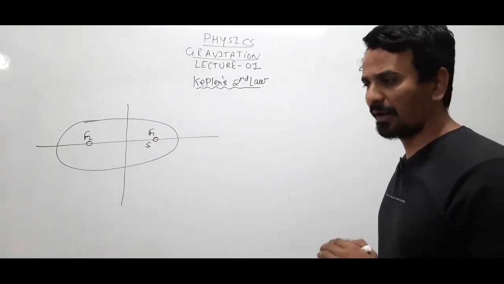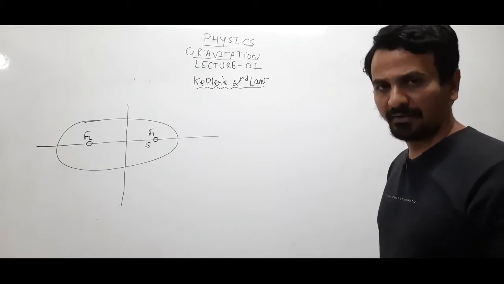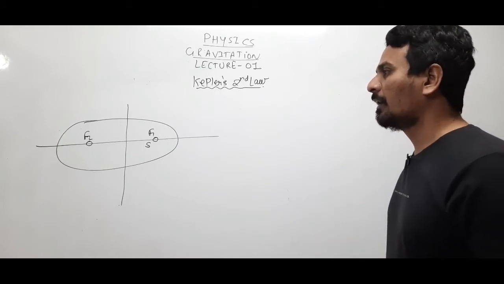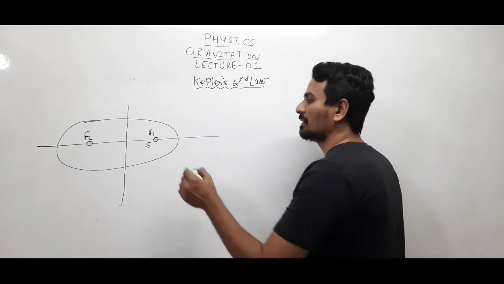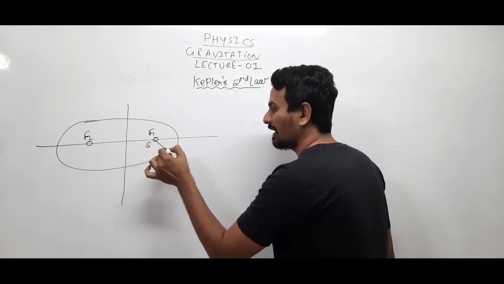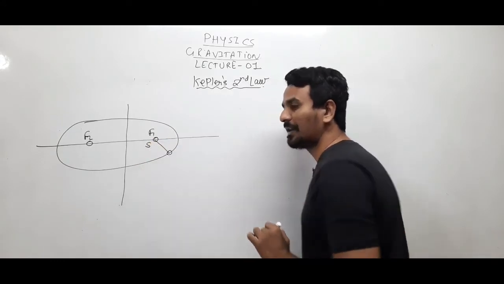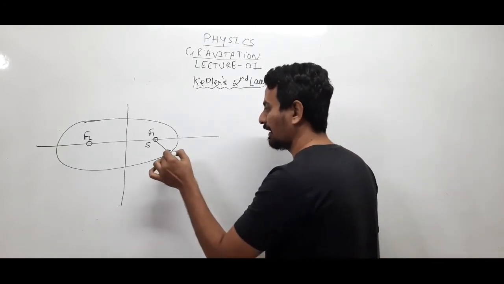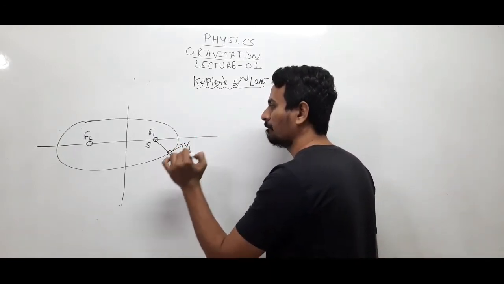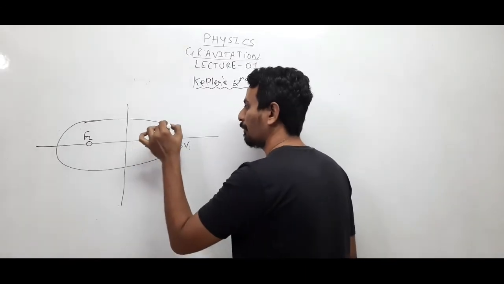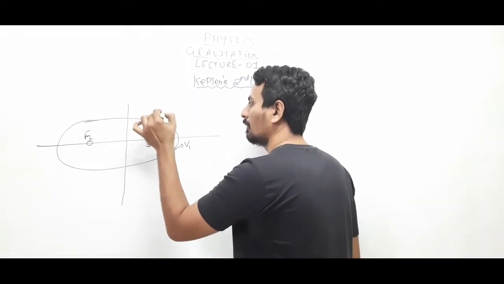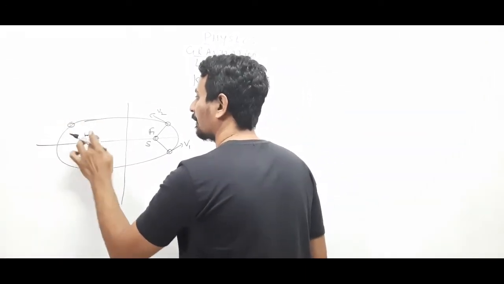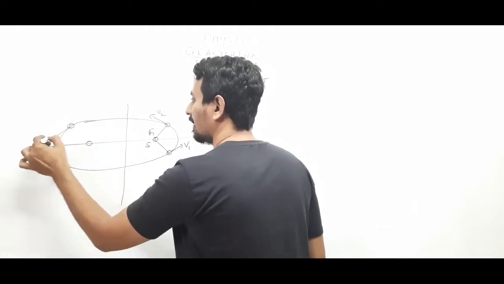We had seen what is the minimum distance, what is the maximum distance, and what was the area of the ellipse. Now the planet revolving in an elliptical orbit moves with different speed at different points. That means at this point the velocity of the planet is say v1, at this point the velocity is say v2, and at this point the velocity of the planet is v3.